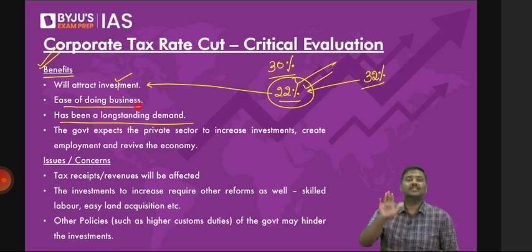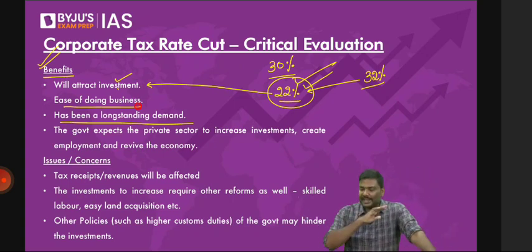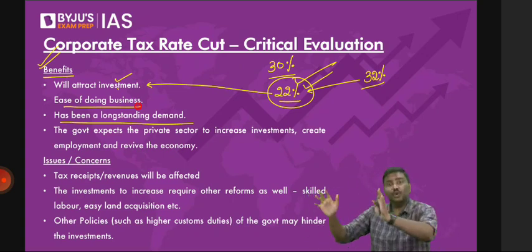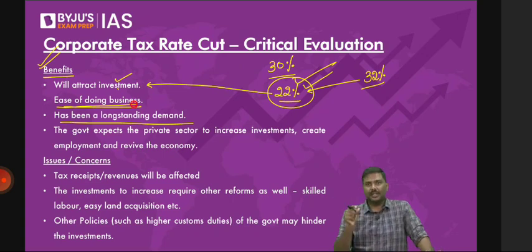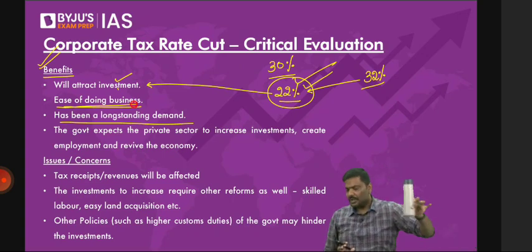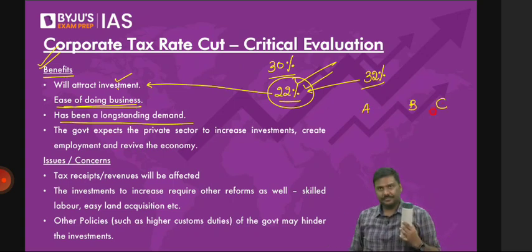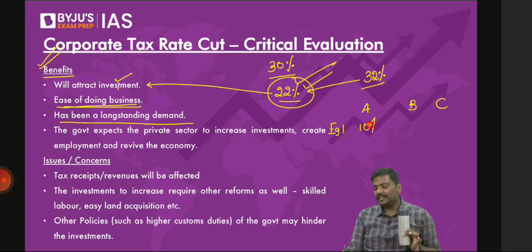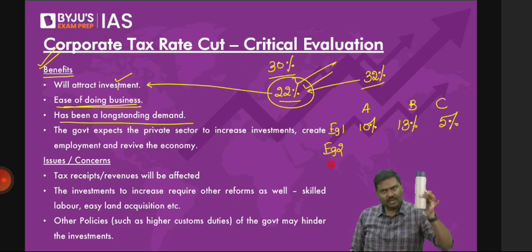I'll repeat it, understand this carefully. Any policy, any action, any measure that the government of India takes, or even the state governments will take, which will make it easier for companies to do business in India, it is called as ease of doing business. Sir, how do you prove ease of doing business is there in India? Imagine you're a manufacturer. You're selling a bottle. You're selling this particular bottle in, let's say, 3 states: A, B, and C. I'll give you 2 examples here. Example 1, when you sell the bottle in state A, tax rate is 10%, state B, tax rate is 13%, and state C, tax rate is 5%. That is example 1. Example 2, selling the same bottle, tax rate is 10%, 10%, and 10%.